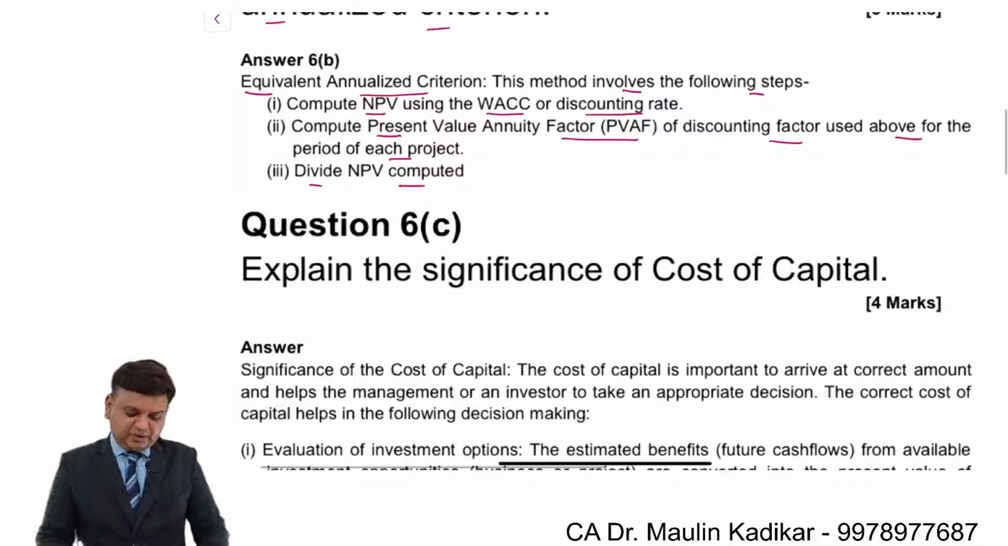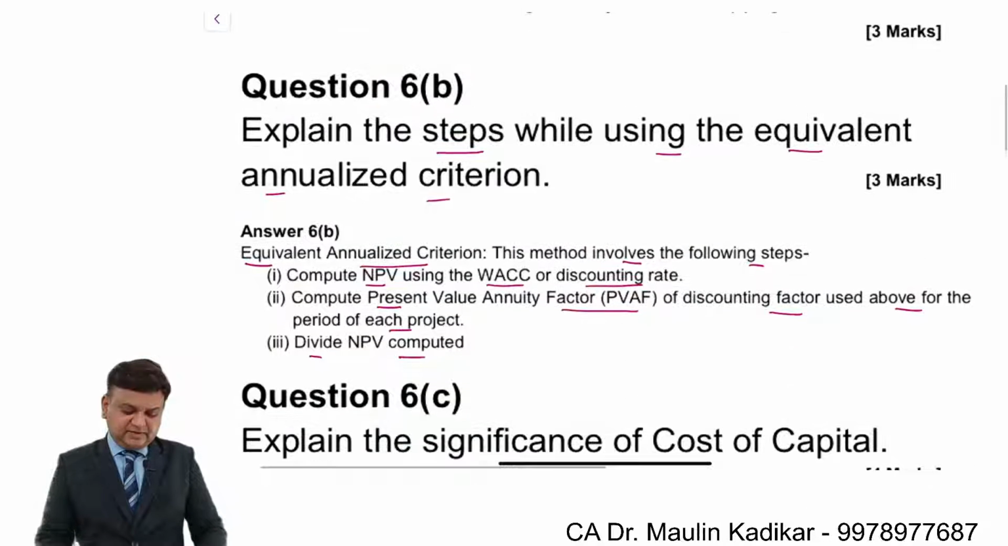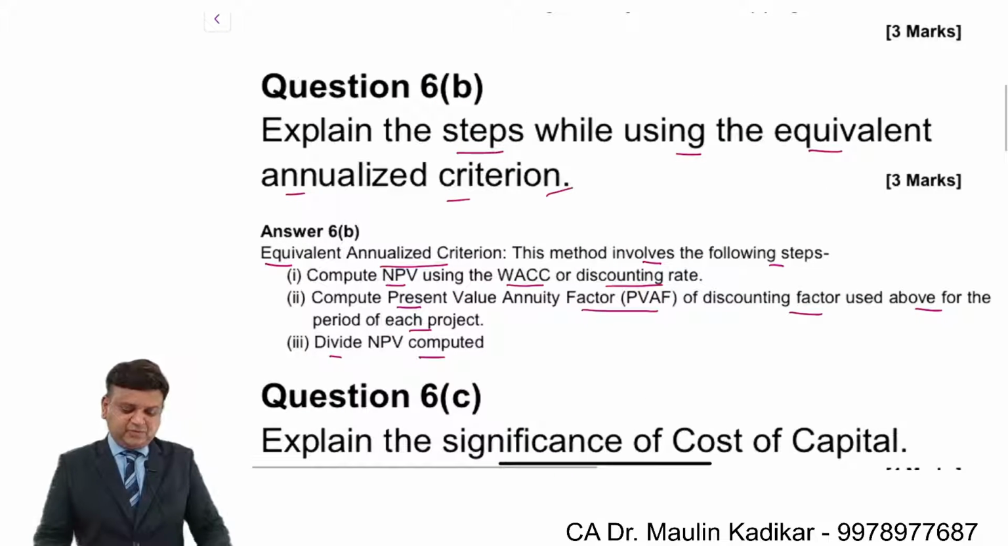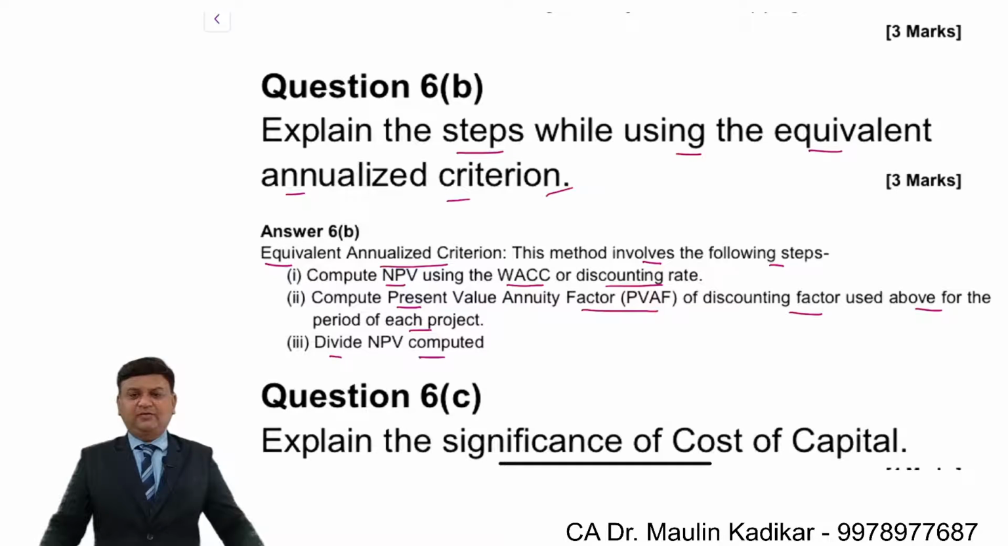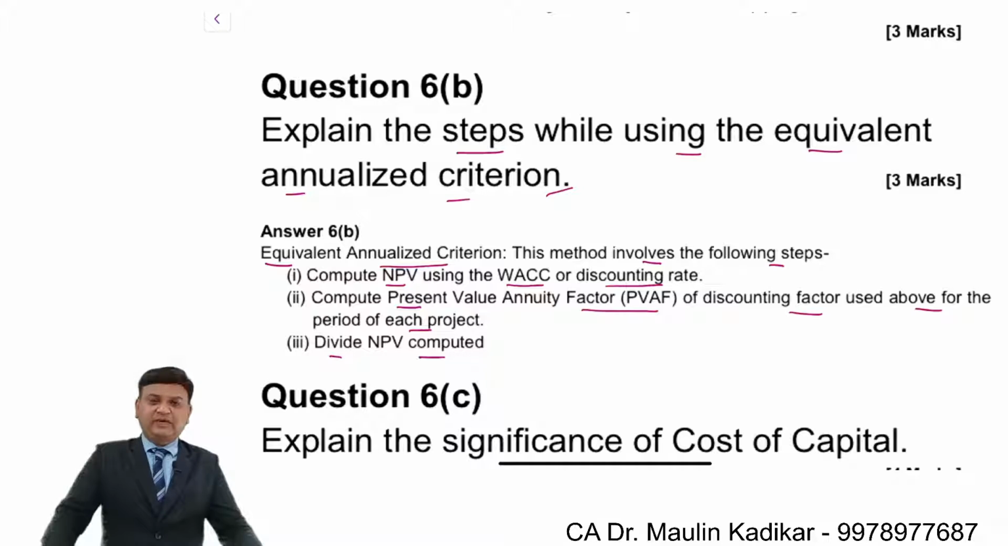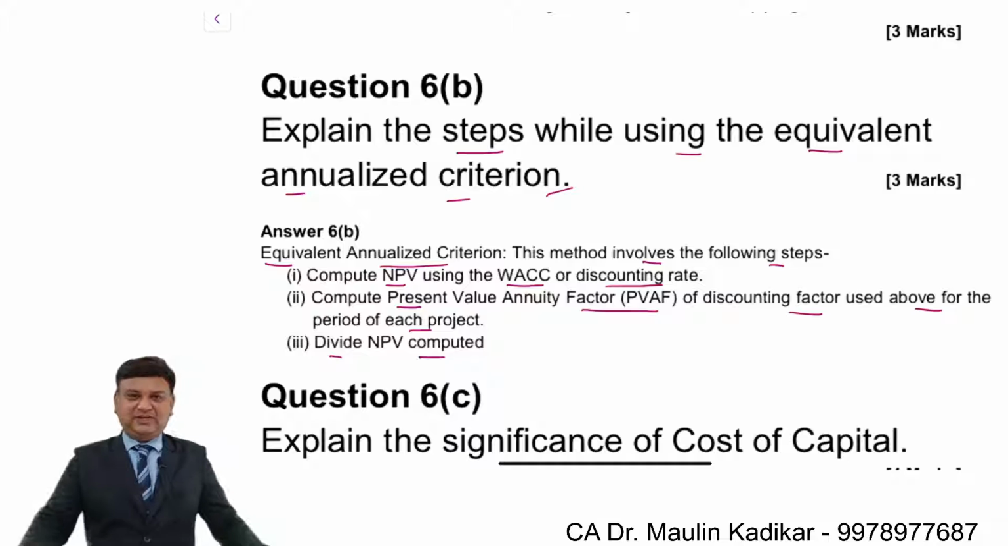Divide the NPV computed by the annuity factor. This is the way we are required to compute the equalized annual NPV. We understand that mostly this kind of NPV is calculated whenever two projects which are mutually exclusive in nature have different time periods. In that case we apply this kind of criteria for the purpose of decision making.